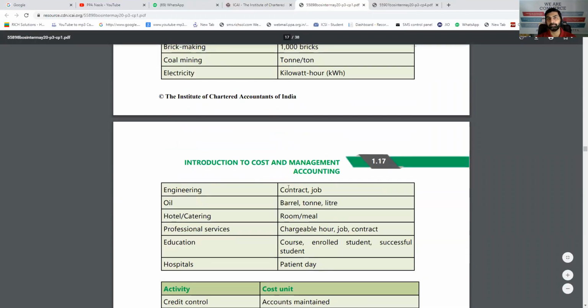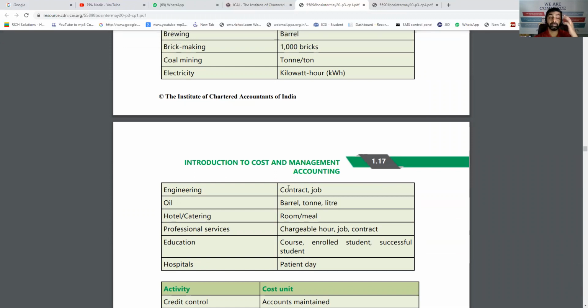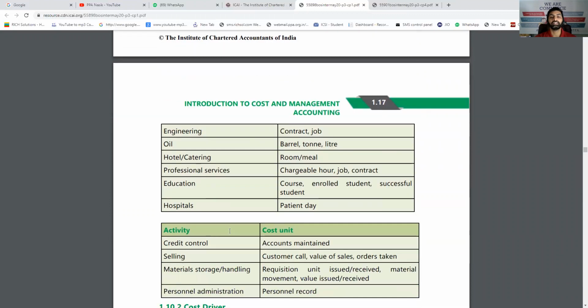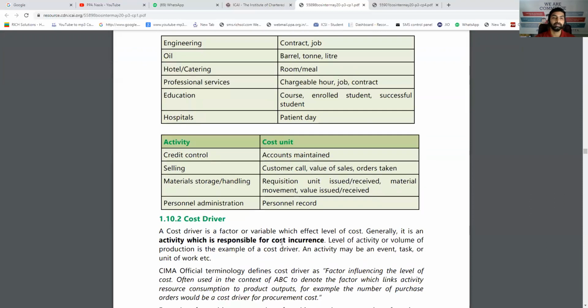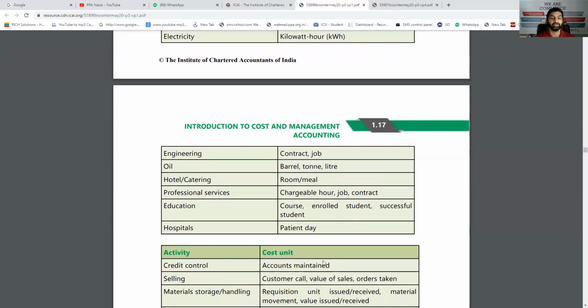Engineering, per contract, per job. If engineering means, let's say, fabrication work, then per contract, per job. Oil, per barrel, per ton or per liter. Hotel can be per room, or if it is catering, per meal. Professional services, per chargeable hour, per job, per contract. Education, per course, per student, or per successful student, per hour also may be available. Hospitals, per patient or per room day, as we have seen. So these kind of things are called as cost unit.